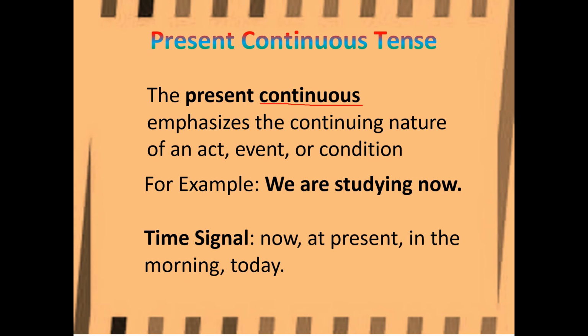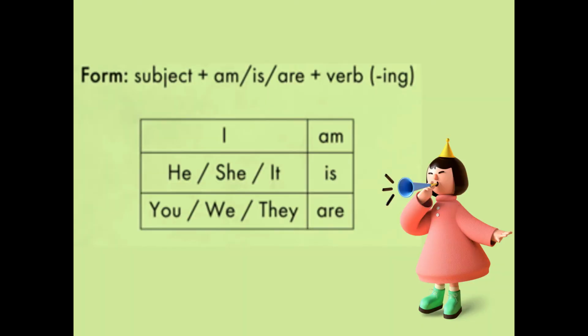Okay. Now we'll go for subject am, is, are plus verb plus ing. I always follow I am. See this girl. She is singing. She is peeping. Or she is playing. What we say that? Blowing horn.